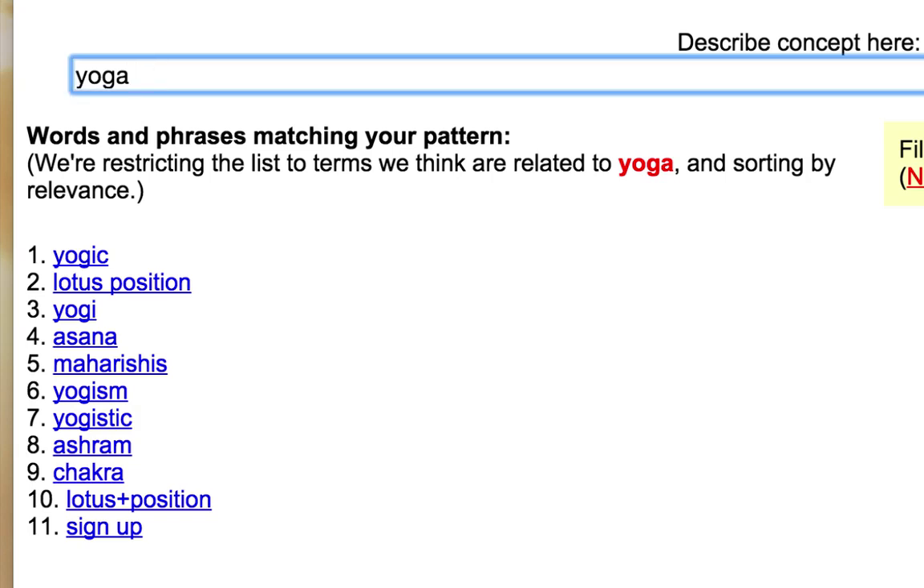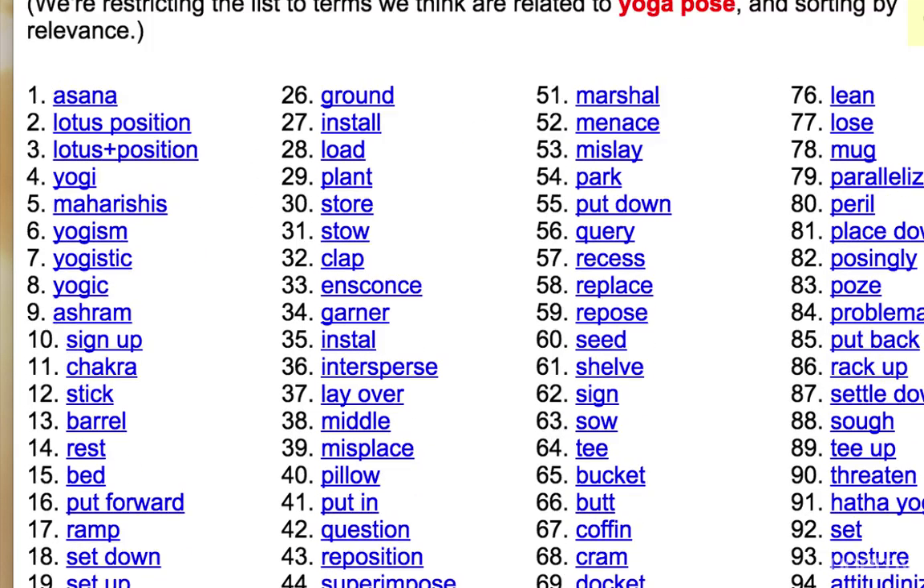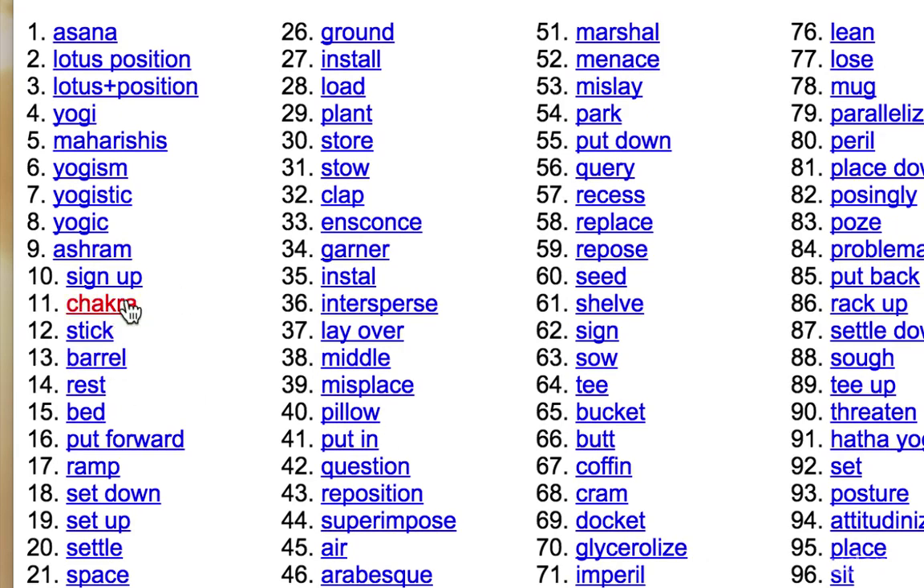I can also enter keyword phrase, yoga pose, and then I'm gonna have more results. Chakra, yogic again.